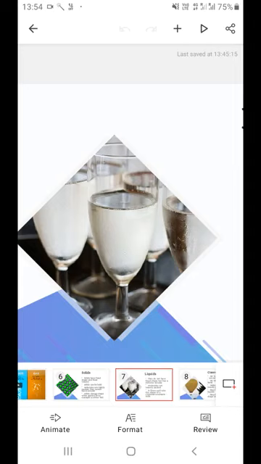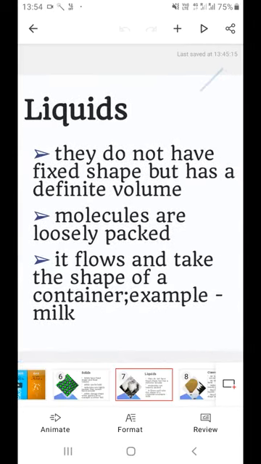So what we have to understand over here is that liquids do not have a fixed shape, but have a definite volume. So what is the reason that solids have a fixed shape and liquids do not? Liquids have a fixed volume like solids, but they do not have a fixed shape. They do not have a fixed shape because, unlike solids, the liquid molecules are loosely packed.